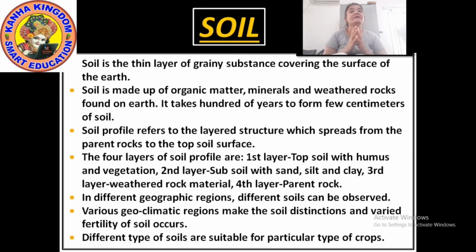In different geographic regions different soil will be observed. Means as per the characteristics of the place, the soil also changes. Various geoclimatic regions make the soil distinctions and varied fertility of the soil occurs. As you move to different places and climatic regions, the fertility of the soil also differs.